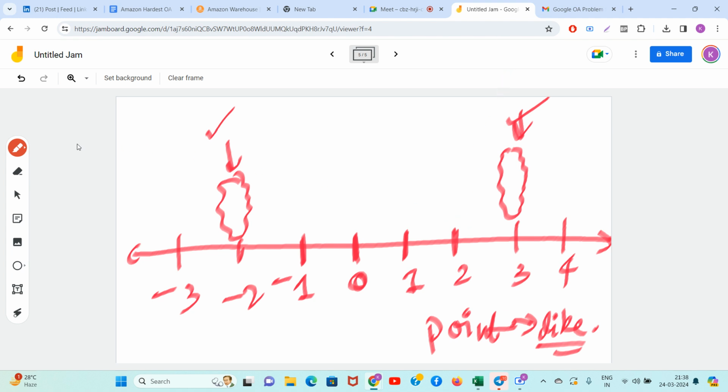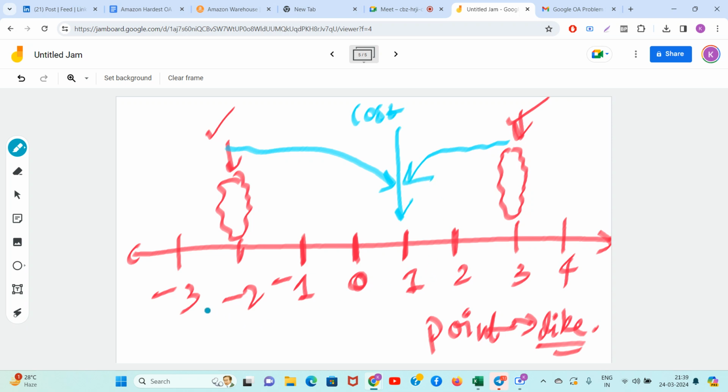So guys, you tell me, if I decide to bring all these items to this point, what will be the cost? If I want to bring this item here and this item also here, what will be the cost?